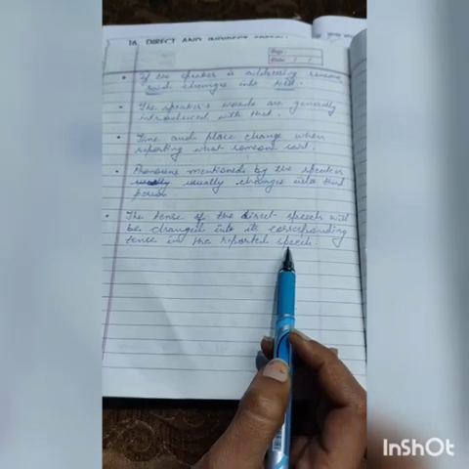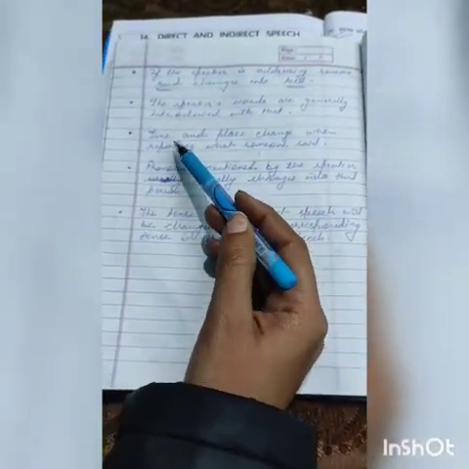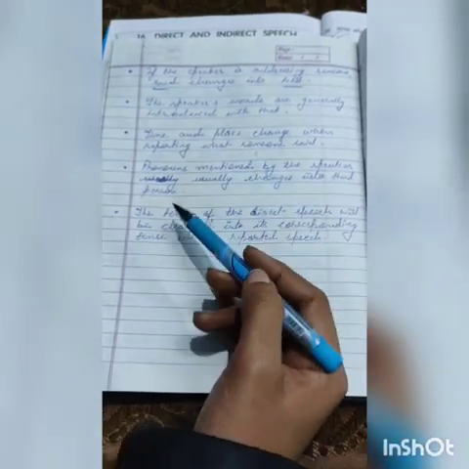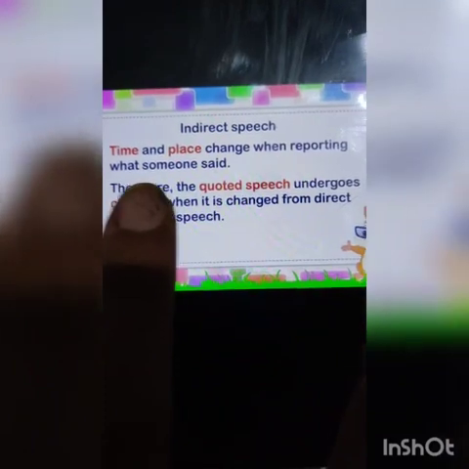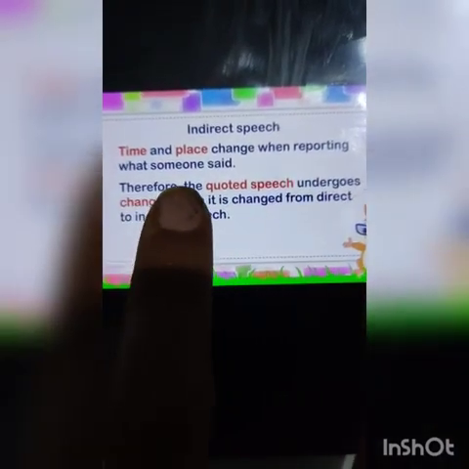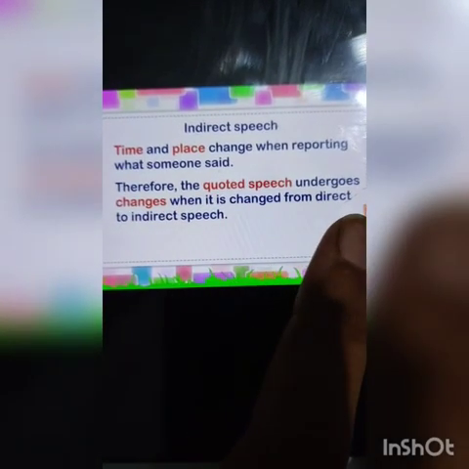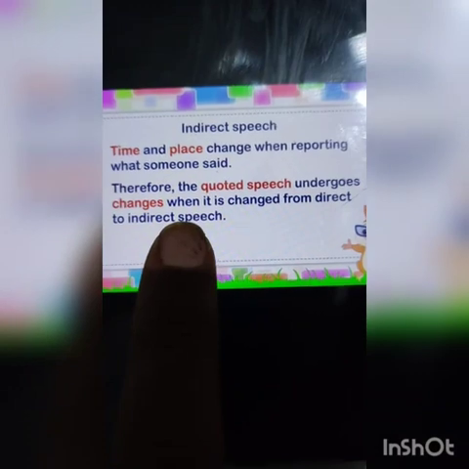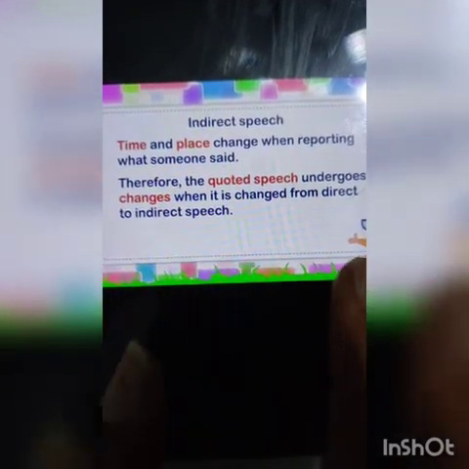Now students, we will see in detail how to change time, place, pronouns and tense. In indirect speech, time and place change when reporting what someone said. Therefore, the quoted speech undergoes changes when it is changed from direct to indirect speech.